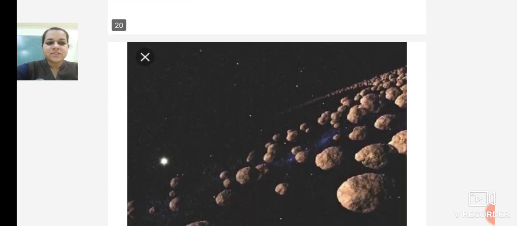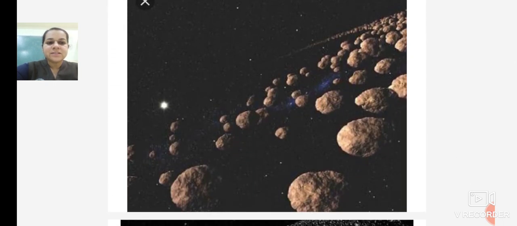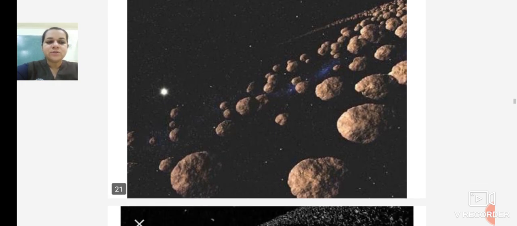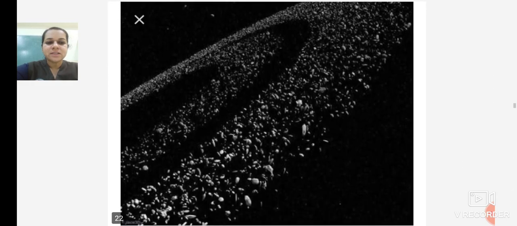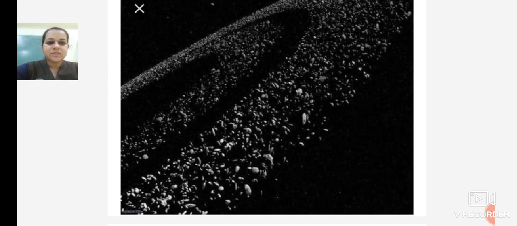Asteroids, the image of asteroids. This is the asteroid belt, which is between the planet Mars and planet Jupiter. These are loose material. They do not form into a planet. They are big pieces of rocks, only pieces, and they do not form a planet. As you can see in the other image, the belt contains big pieces of rocks. These belts are between which planets? Between Mars and Jupiter.